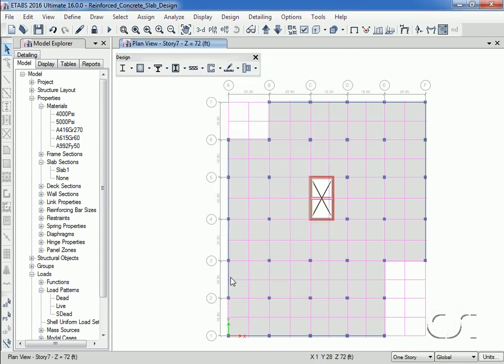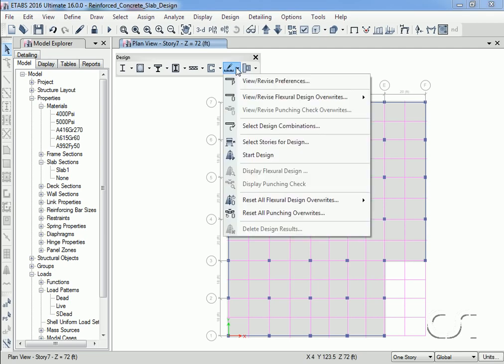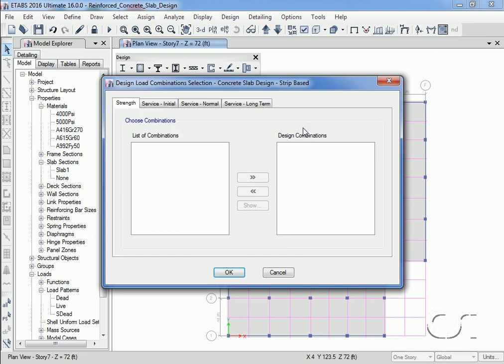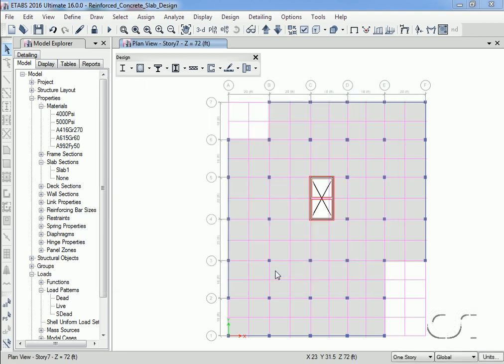If we take a look at the design combinations, we see that the form is currently blank. This is because the program will automatically generate the combinations when the design is run. We will check this again after the design is complete.